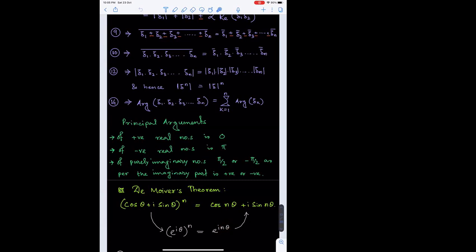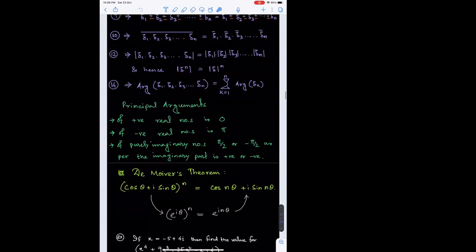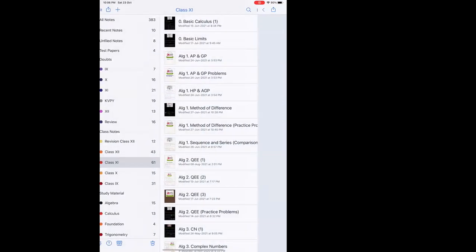For your school or board purpose, you might have certain proofs using principle of mathematical induction, where you have to establish (cos theta plus i sin theta) whole to the power n as cos n theta plus i sin n theta using PMI, means principle of mathematical induction. So in that case what we do is, for 1 it is true, that is visible. We believe whenever it is true for some n equal to k, then putting k plus 1 in place of n, we get (cos theta plus i sin theta) whole to the power k, and we have to multiply one more factor with it, right? I will show you on another page.